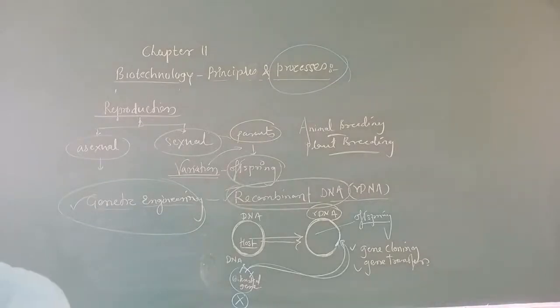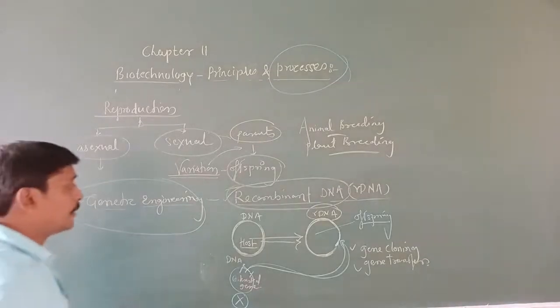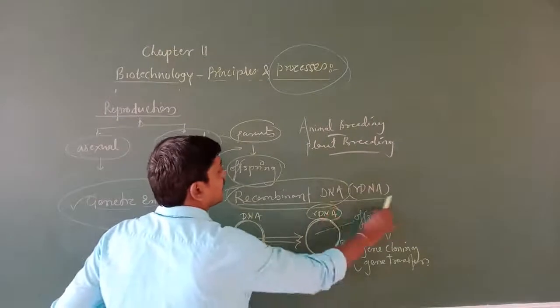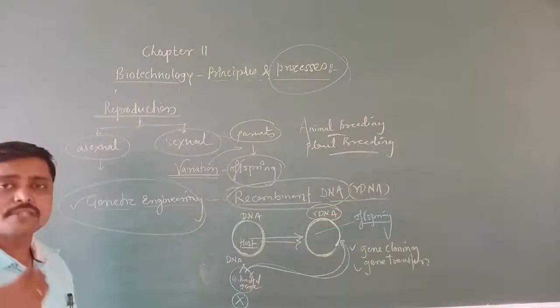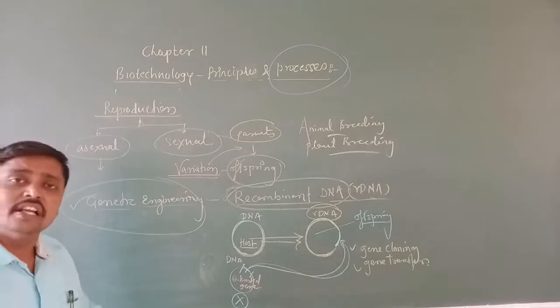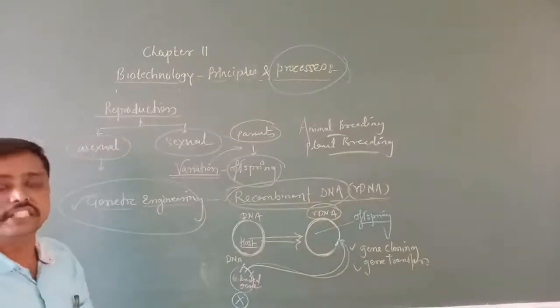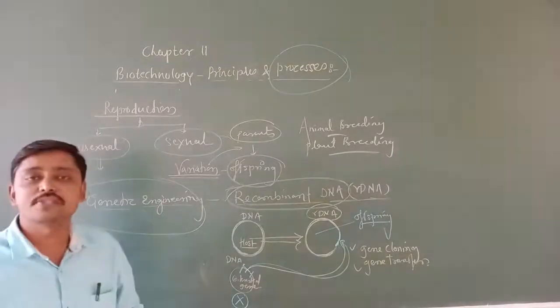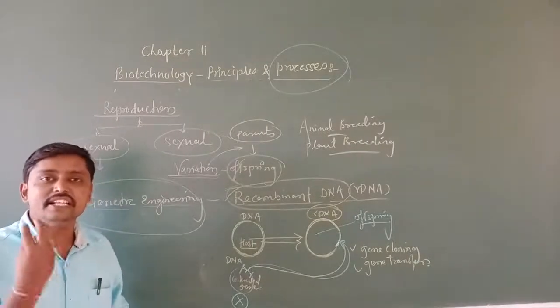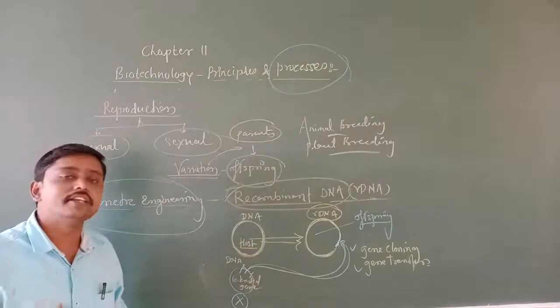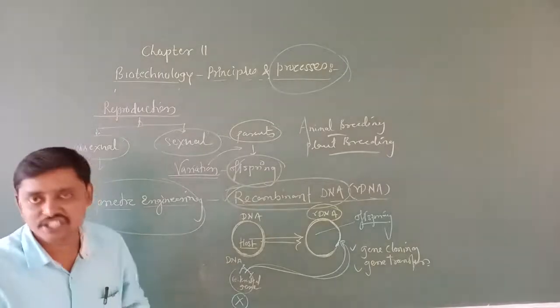Understood? So what is going to happen? By doing this, we allow certain genes to pass from one generation to another, and we suppress or delete certain genes from the generation. In this way, we get the desirable characters or desirable phenotype in the next generation.